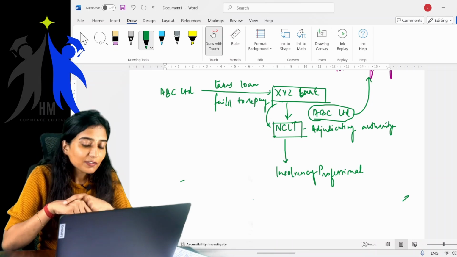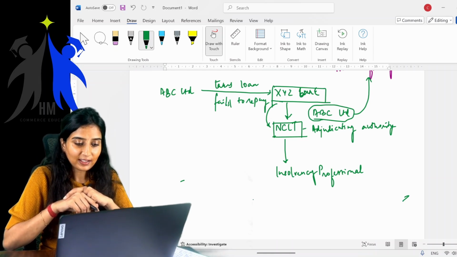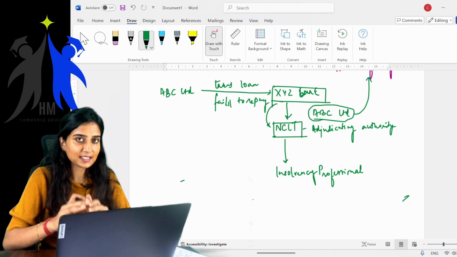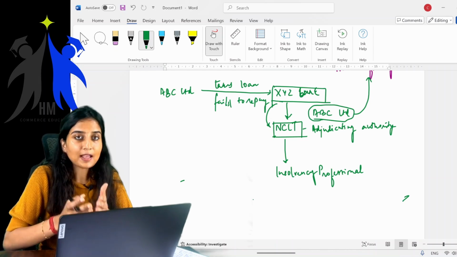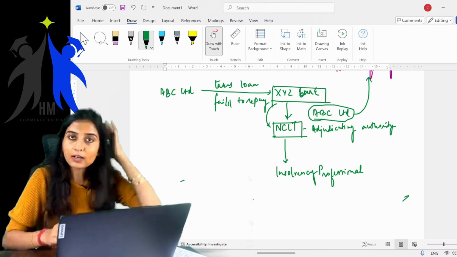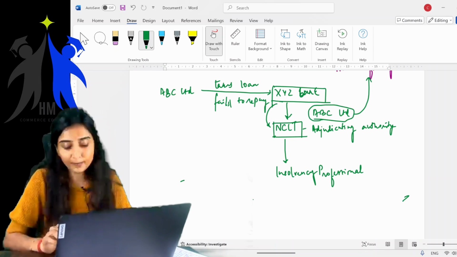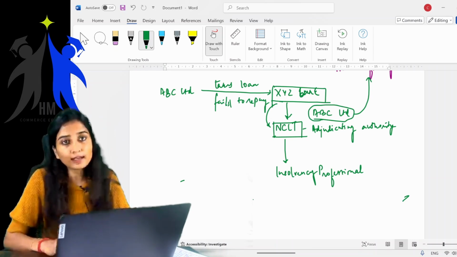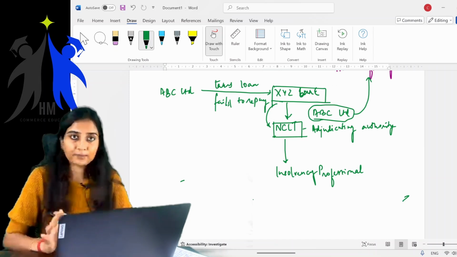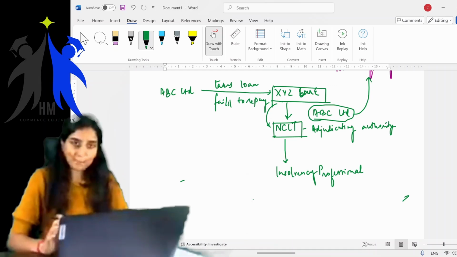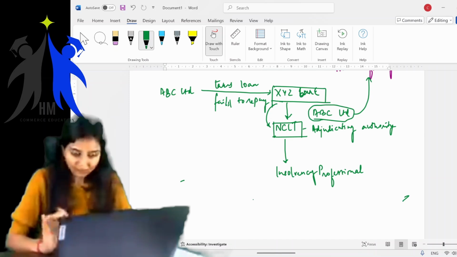Ma'am, you're telling such great things about these insolvency professionals. Who can become insolvency professionals? See, children, you as chartered accountants, once you practice for a minimum of 10 years after clearing your CA examinations, you can write an exam and become an insolvency professional. Getting it? This is just for your information.